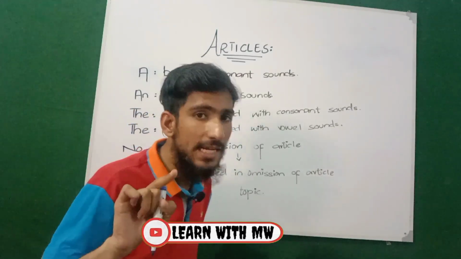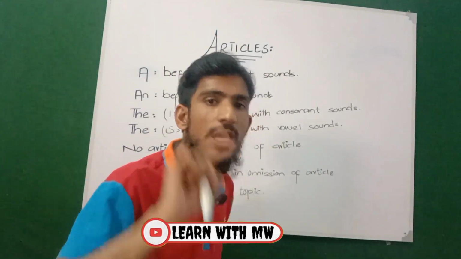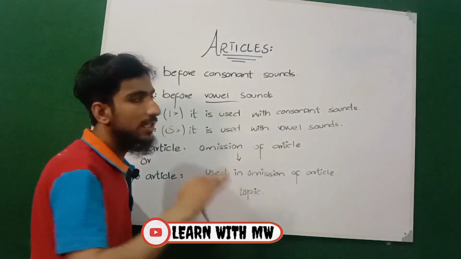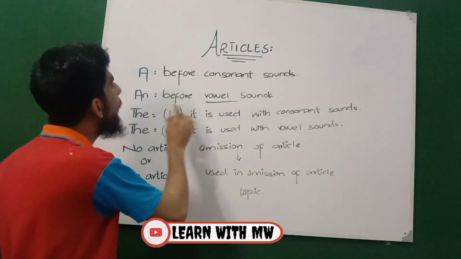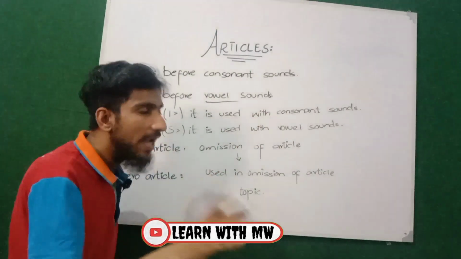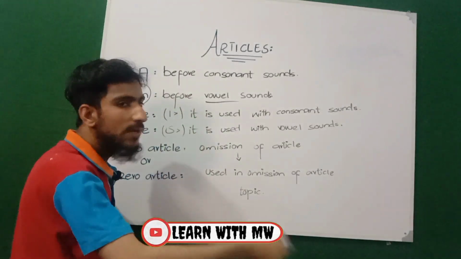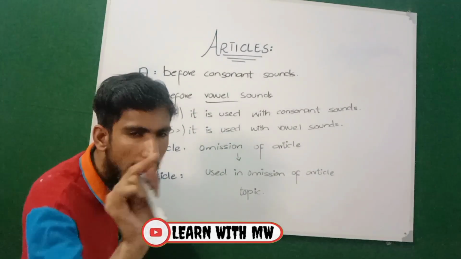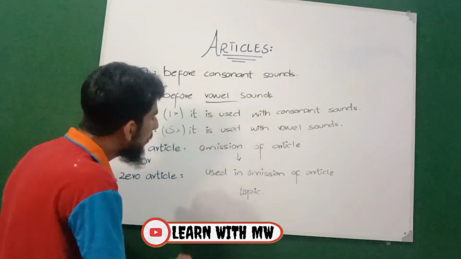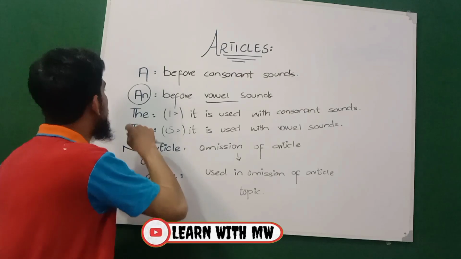There are just 26 letters, but there are 44 sounds. So on the basis of the categorization of sounds, these are 5 articles. So before vowel sounds, the article "an" is used. I will discuss this whole concept in the next slide with examples. So don't go anywhere, don't be confused.